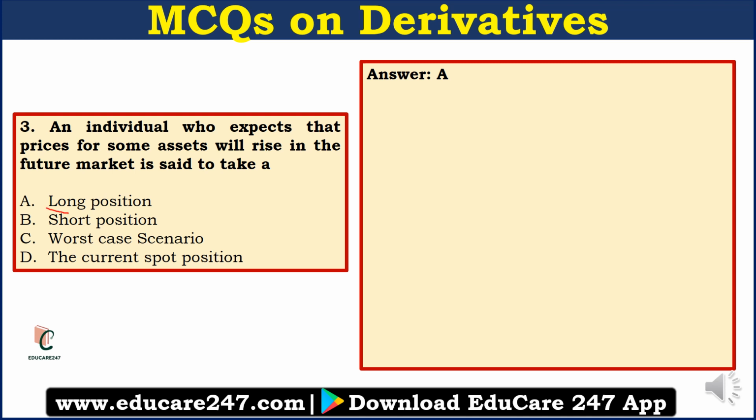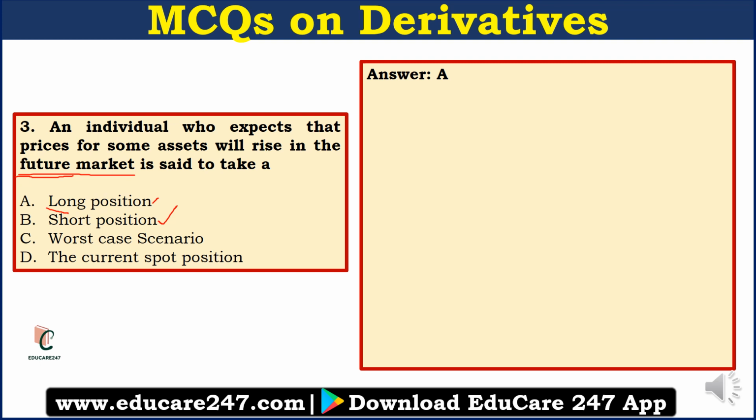Now to understand the concept of long position and short position, we have to understand the futures market in a bit more detail. Now we've already understood the forward market, right? In that market, a fixed future price was determined at which the commodities could be traded. Now the futures market is also similar because here also a fixed future price is determined at which shares or other commodities can be traded.